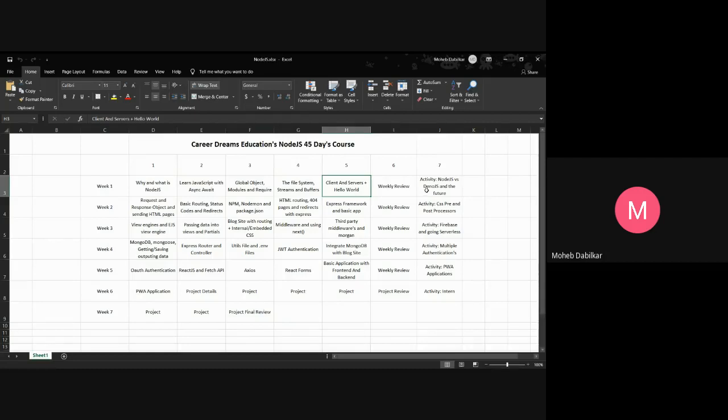After this we will have a weekly review, and then your 7th day will be a day off, but we have a small activity of 15 to 20 minutes. You are expected to join, and we will have different activities on different days. Then we will start working with HTML pages, routing, npm packages, then 404 pages, redirects, and then the Express framework. Then we will go in depth into Express.